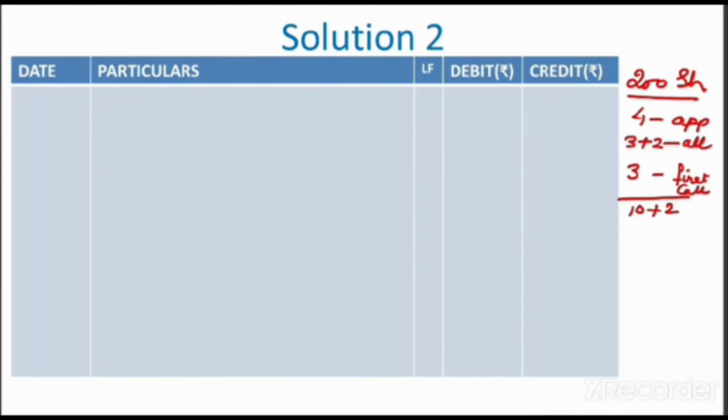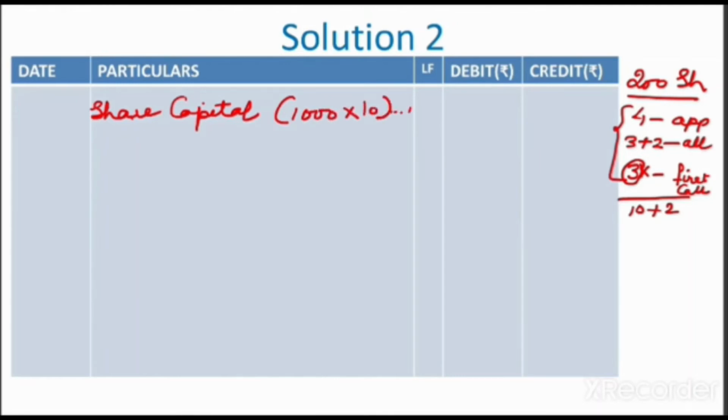So we have called the full amount because this 3 rupees has not been received. So how will we journalize this? Share capital will be debited with the called up amount, that is rupees 10. The full amount of nominal value has been called up.